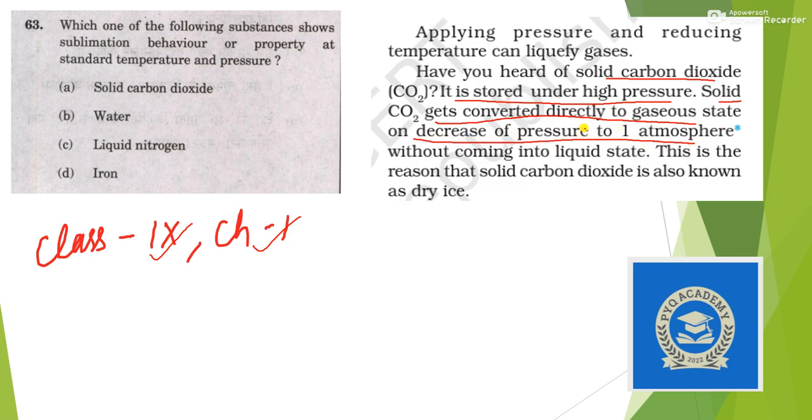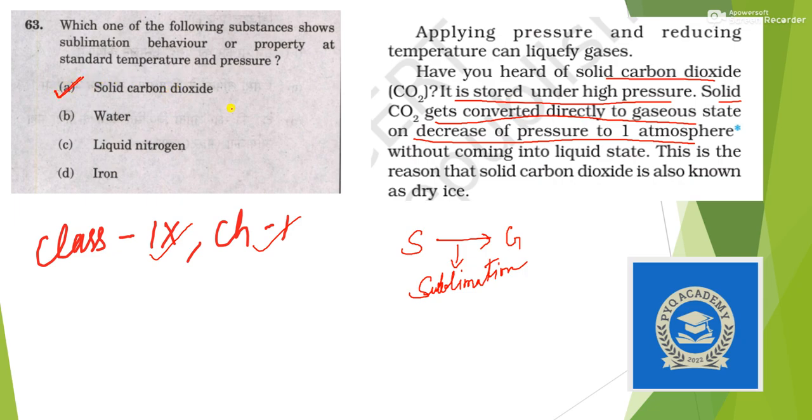Okay, and we know that if a solid is directly converted into gas, then this process is known as sublimation. Okay, so here we are left with answer option A, solid CO2.